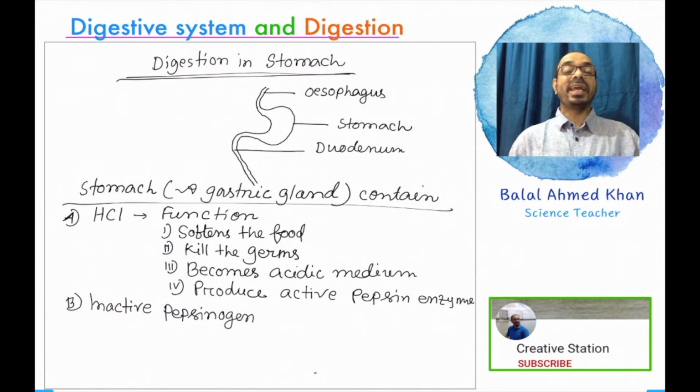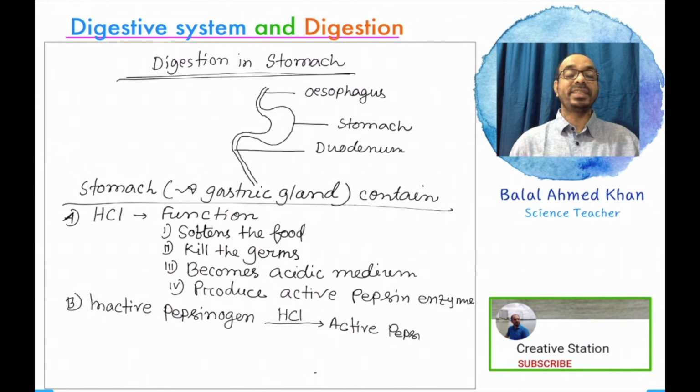Now, the second activity of the stomach is that inactive pepsinogen is converted into active pepsin with the help of hydrochloric acid. So, hydrochloric acid acts as a catalyst during the formation of the active pepsin enzyme. With the help of this enzyme, protein digestion occurs.